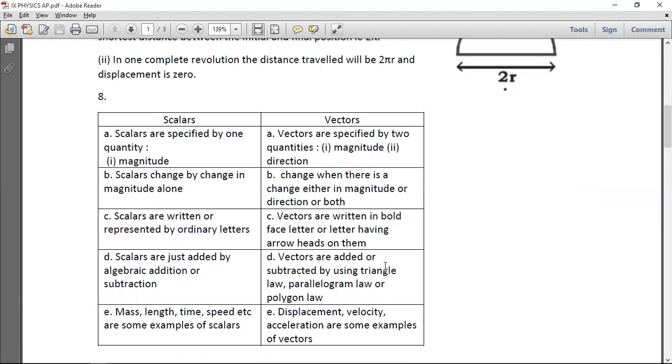If you've written any 2 out of the first 4 points, you can give yourself 2 marks, provided both the points on both the sides are correct. That is question number 8.